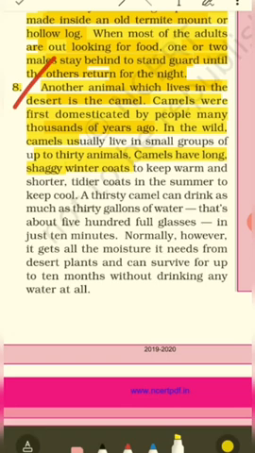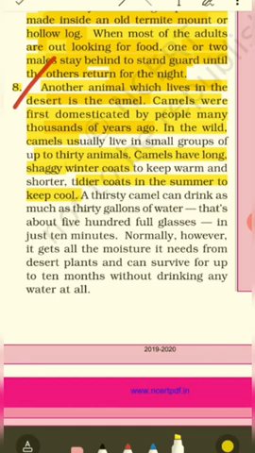Okay. So camels have long shaggy winter coats to keep warm and shorter tidier coats in summer to keep cool. Clear? So they have two kinds of coat. What are they? They have long, shaggy winter coats in order to keep themselves warm. Otherwise, during winter, they'll feel terribly cold and they may not be able to survive. Clear? And for summer, what do they have? They have tidier, smaller coats to keep themselves cool.